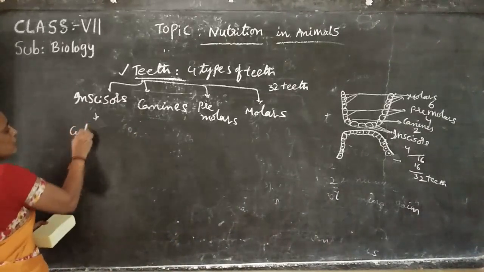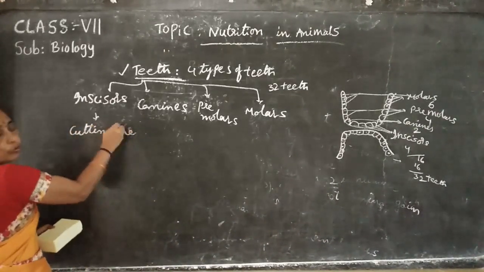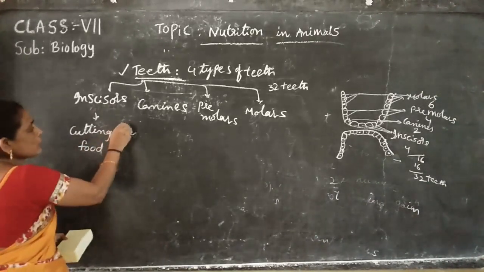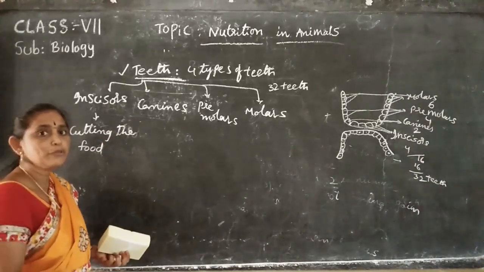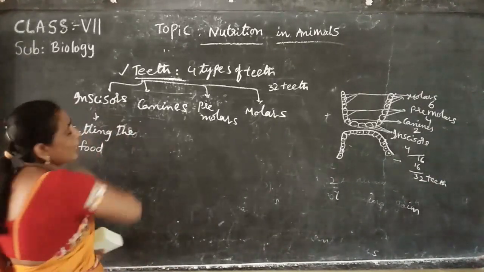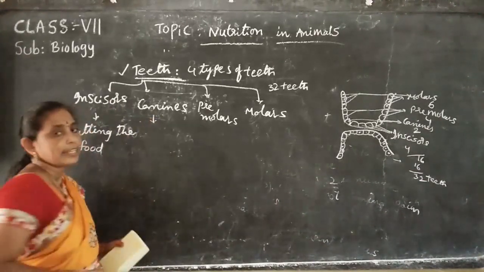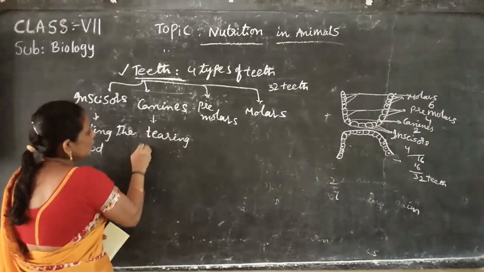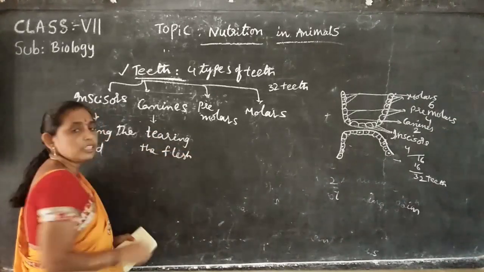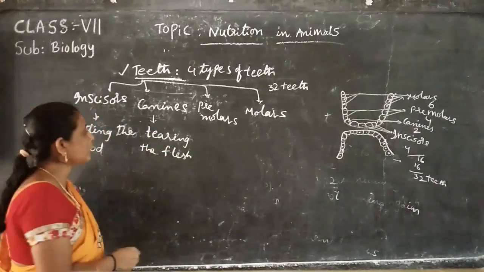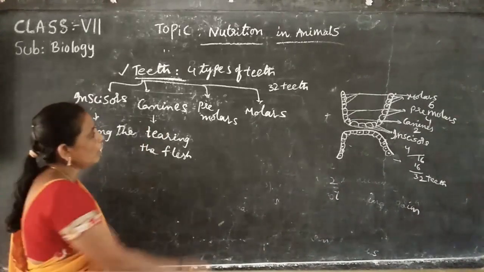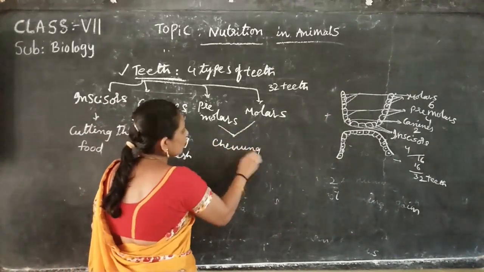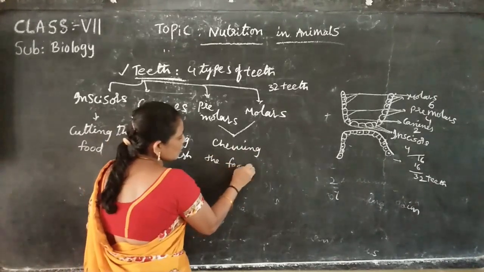Incisors' main function is cutting the food materials, like in herbivores. Herbivores eat grass, and the grass leaves are cut into small pieces with the help of incisors. Canines' main function is tearing the flesh of other animals. They are also sharp. Premolars and molars are for chewing the food materials.